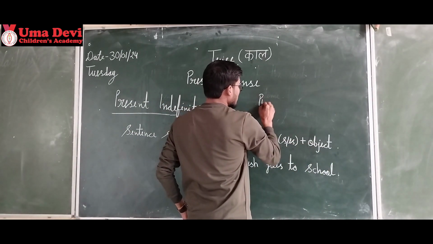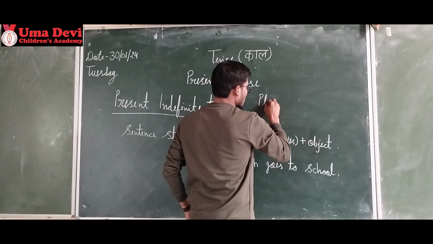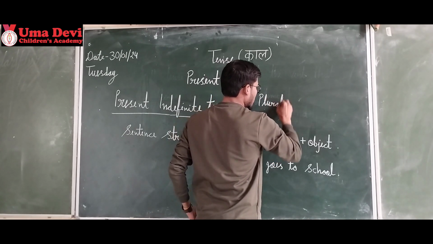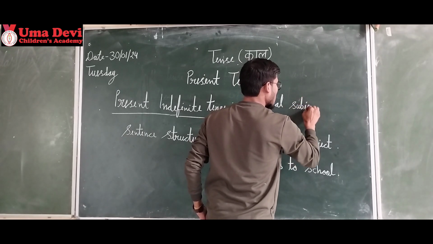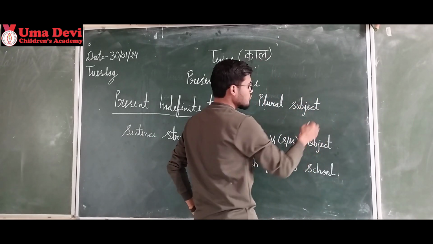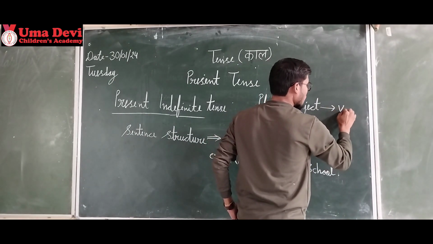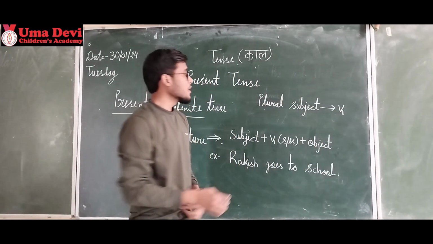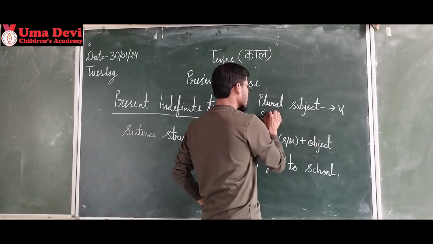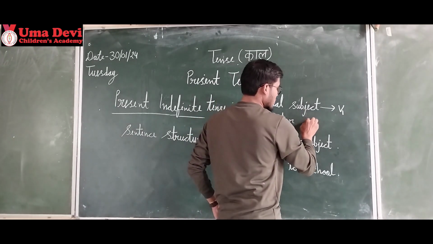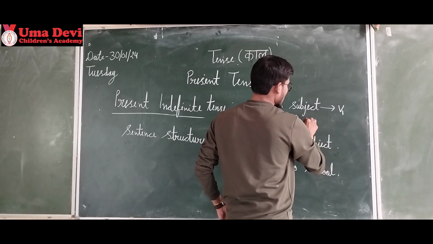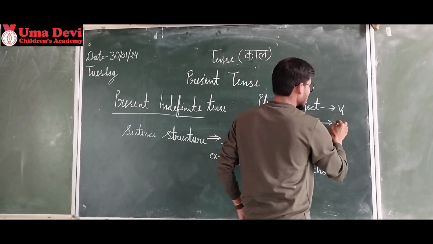In plural subject, we will use just V1, the first form of the verb, but in singular subject, we will do what?